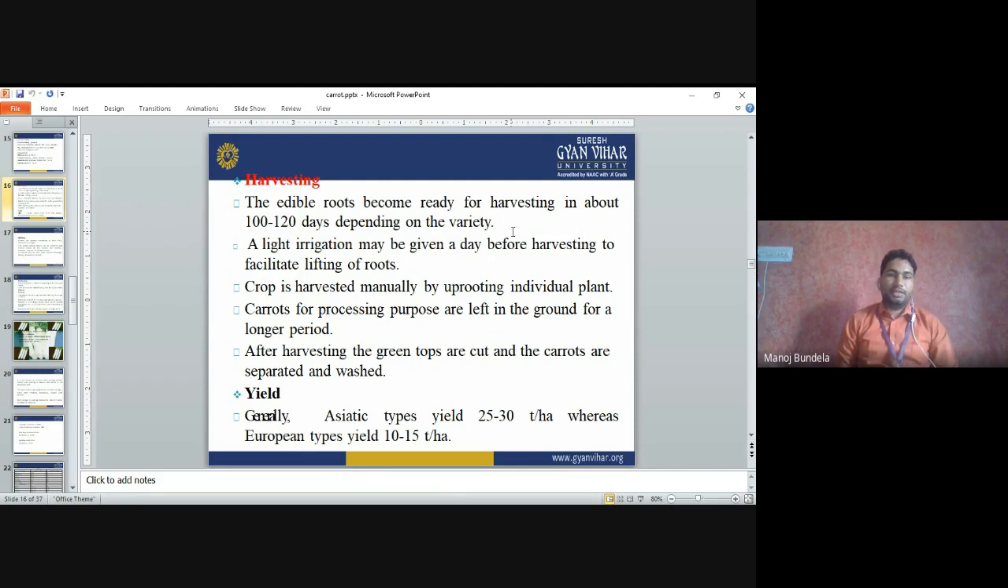The total yield: normally in the Asiatic type of carrot, the yield is 25 to 30 tons per hectare, whereas in the European type the yield is 10 to 15 tons. It means the Asiatic type gives more yield, 25 to 30 tons, but the European type gives less yield, 10 to 15 tons per hectare.